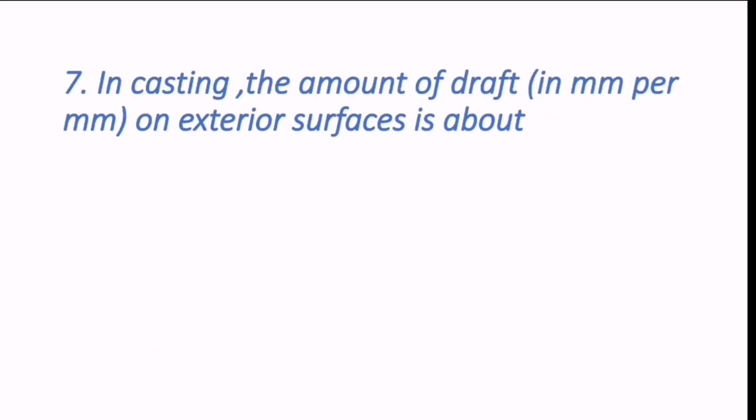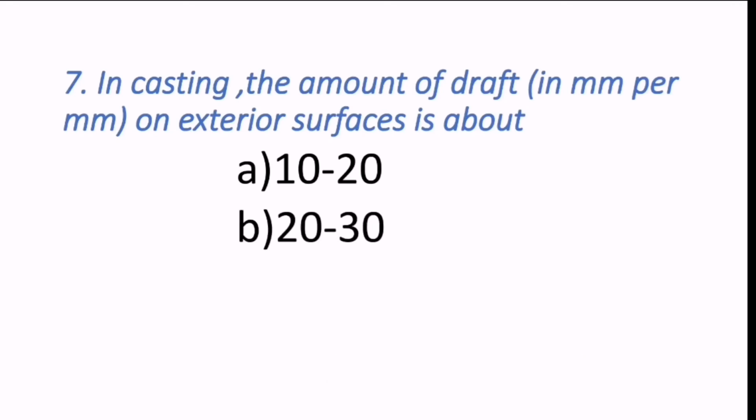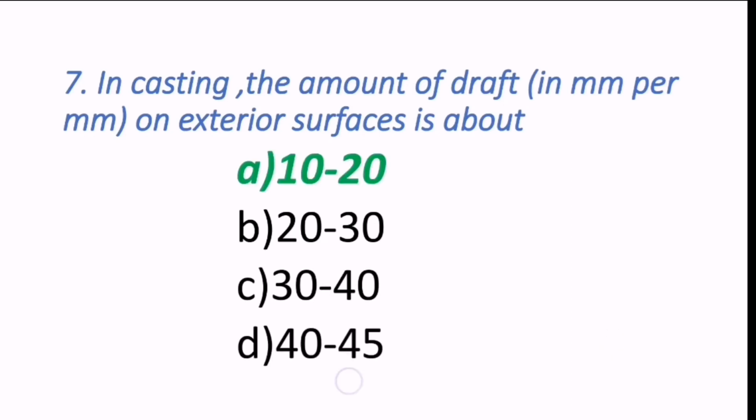Seventh question, in casting the amount of draft on exterior surface is about. The amount of draft on exterior surfaces is about 10 to 20, or 20 to 30, or 30 to 40, or 40 to 45. Hence the correct answer is 10 to 20. A is the correct answer.